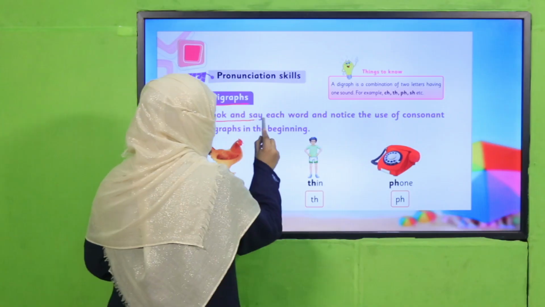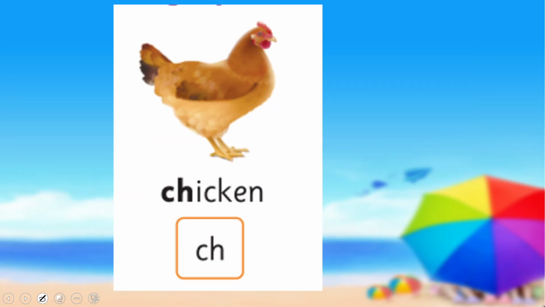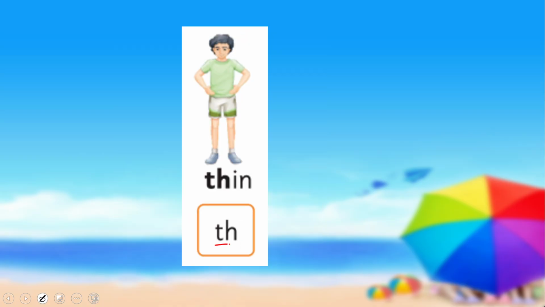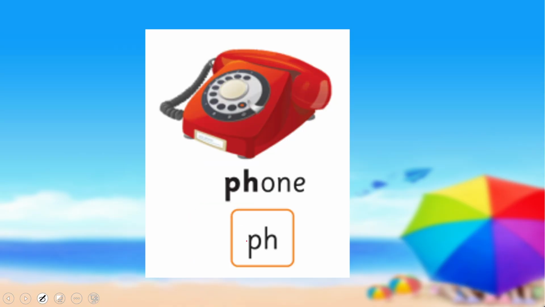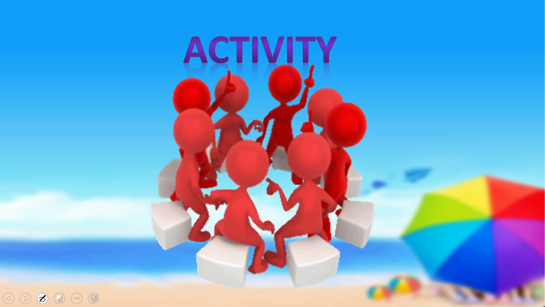Digraph. Look and say each word and notice the use of consonant digraph in the beginning. Okay, so here it is. Chicken. Now we know CH is ch sound, it's chicken. Thin and fawn. Right? These are the examples given in your book. Are you clear with the concept? Okay, then it's time to practice it through an activity. Are you ready for that?